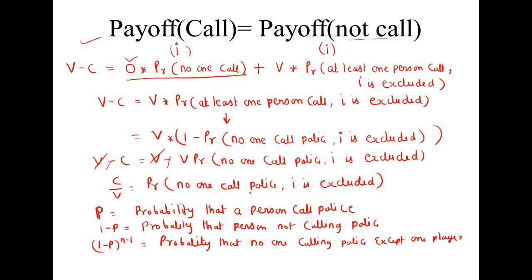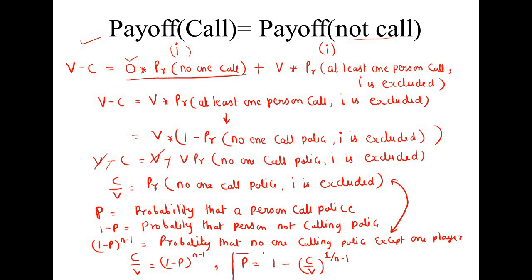This is the same as the probability that no one calls police except I. So we can write c by v is equal to (1 minus p) to the power n minus 1, or we can write p is equal to 1 minus (c by v) to the power 1 upon n minus 1.